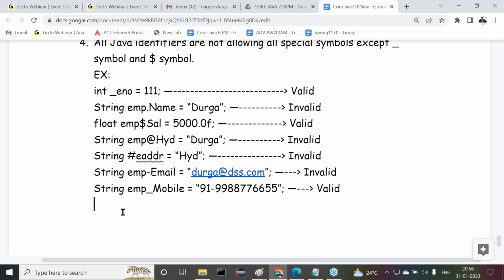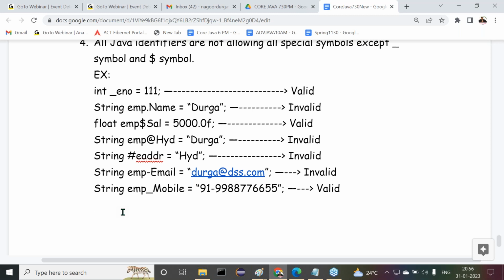Right, sir. To give identifiers in Java applications, a set of rules and regulations is available. What is the first rule? Every identifier should not start with a number. Every Java identifier may start with an alphabet, an underscore symbol, or a dollar symbol, but the subsequent symbols may be a number, an alphabet, an underscore symbol, or a dollar symbol. That is rule number 1.